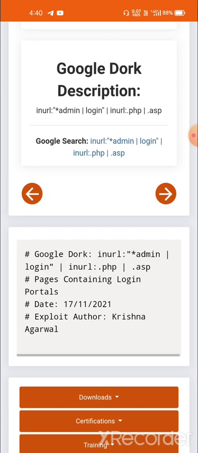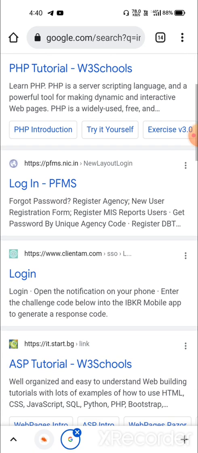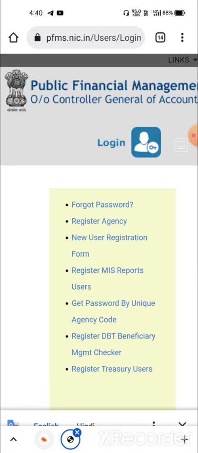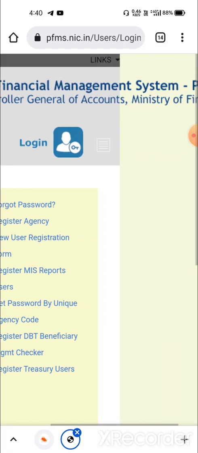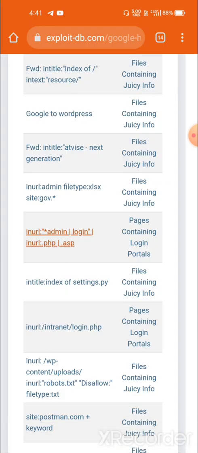And here you can click on Google search, then it will go towards the databases it was showing. Yeah, I don't know what type of information that is showing. Public finance management system, it's something related to that. We don't want all that stuff.